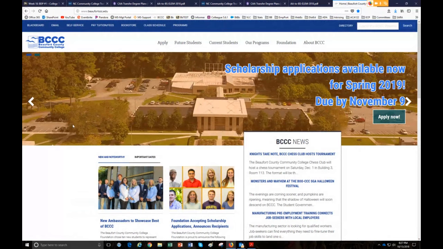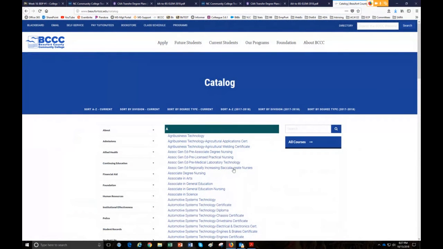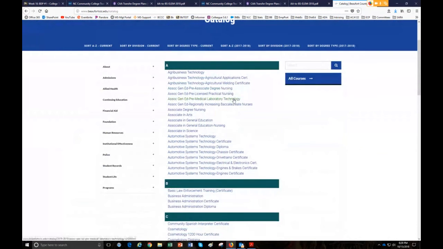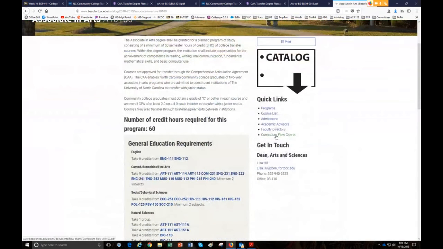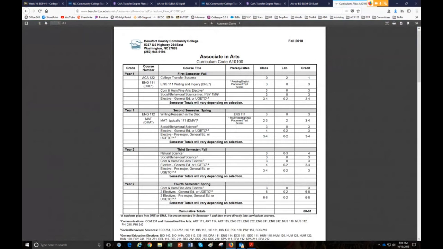So just as a review, you would go to programs, and these are all the curriculum flow charts for Beaufort. So let's say you're getting an associate in arts. I would click here. I would find the curriculum flow chart here on the right. And this is going to be my roadmap to earn my associate's degree.